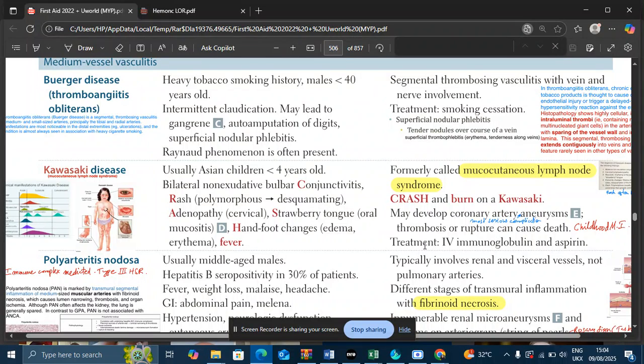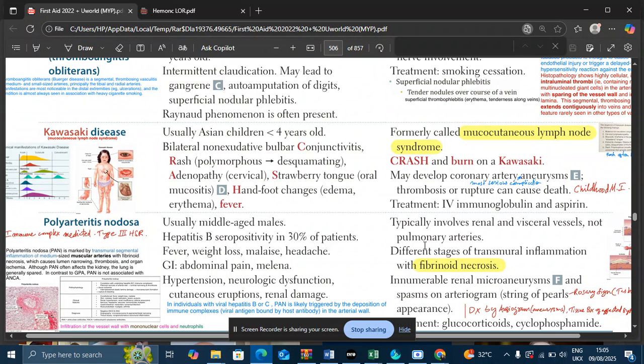Today we will start with Polyarteritis Nodosa. These topics are very high yield for the preparation of USMLE Step 1 and Step 2. So I would highly recommend to have a full grasp on these topics. Now let's start with polyarteritis nodosa. Polyarteritis nodosa is more common in middle-aged males. It is associated with hepatitis B seropositivity.